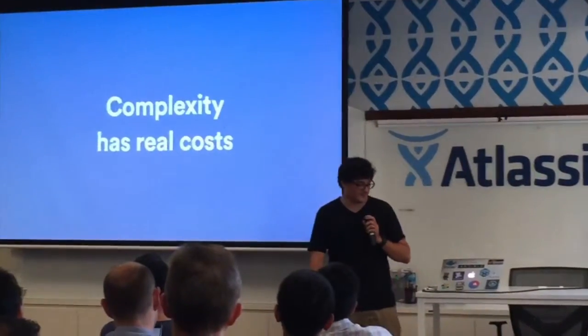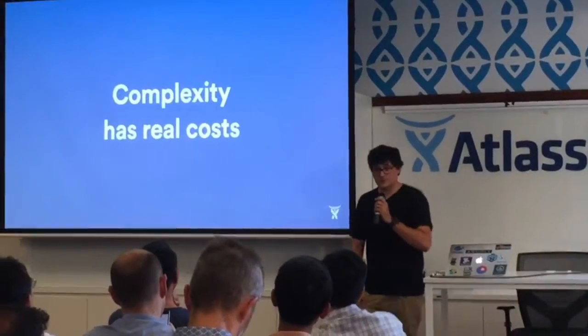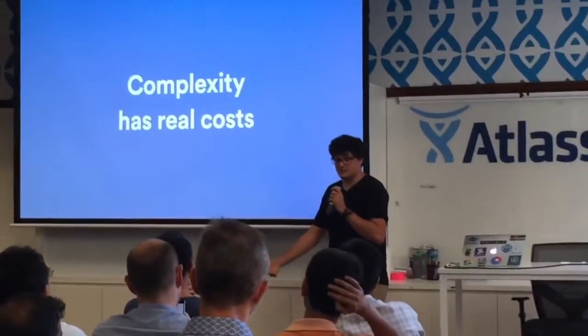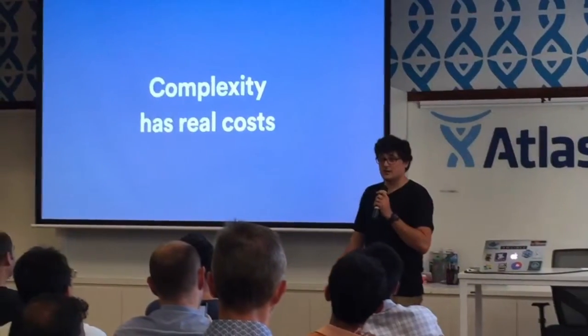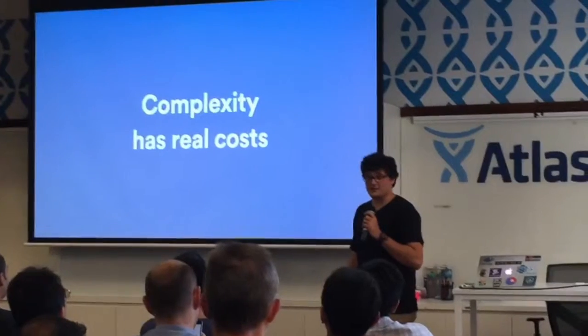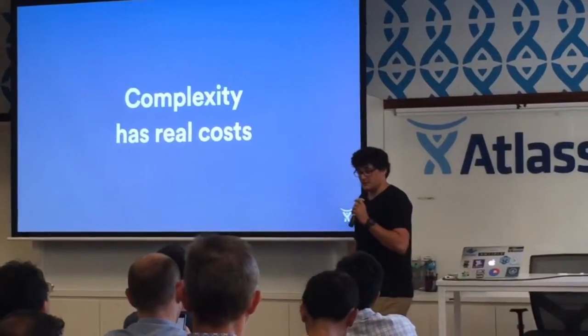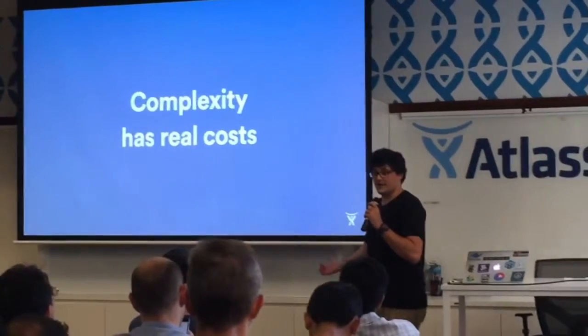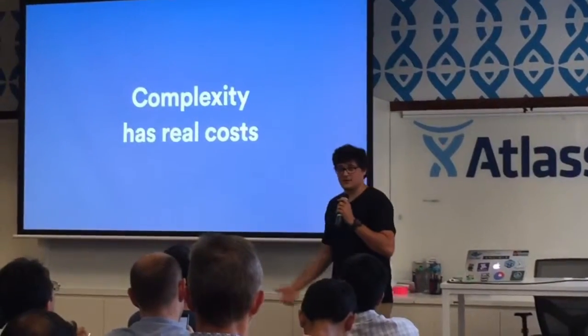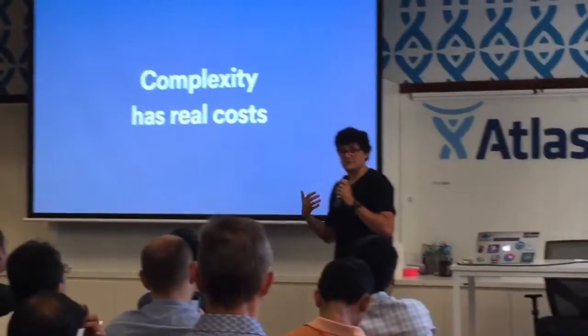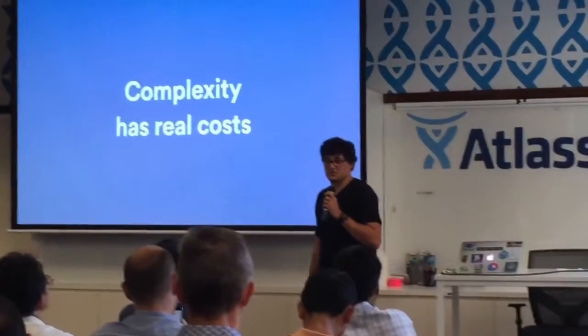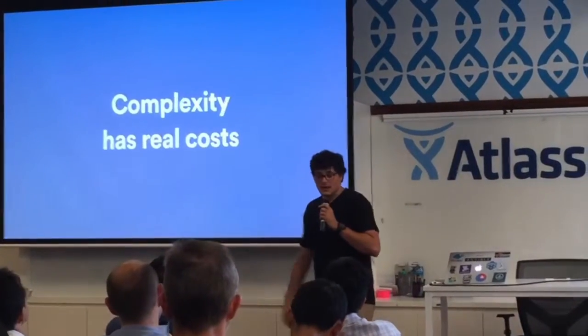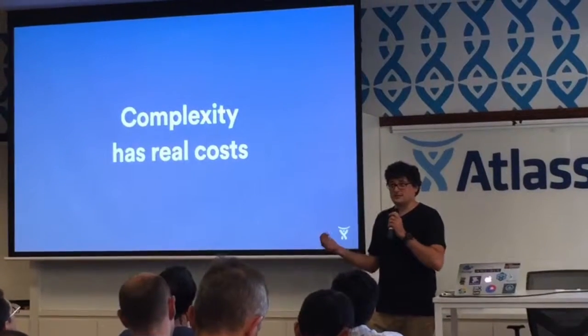Complexity. Complexity has a real cost. It's a maintenance burden, it's an operational burden, it's kind of just a pain. We've been definitely working to reduce a lot of the complexity in the platform. We're deprecating parts of it left, right, and center. We inherited a lot of them just from Prometheus, and we kept running them just because. But what we're finding is that they tend to flake out.